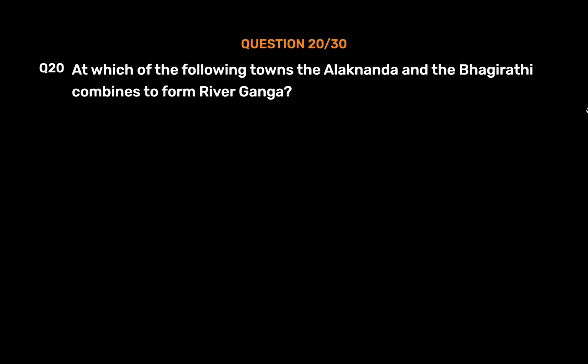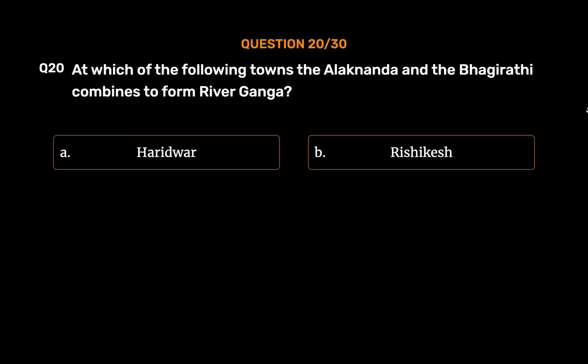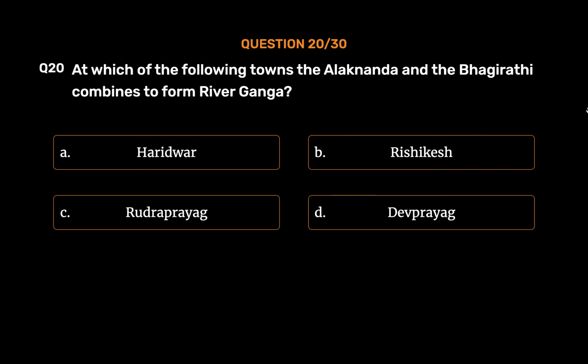Question number 20. At which of the following towns do the Alaknanda and the Bhagirathi combine to form river Ganga? Option A. Haridwar. Option B. Rishikesh. Option C. Rudraprayag. Option D. Devprayag. The correct answer is Option D. Devprayag.